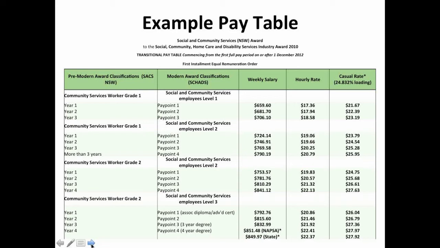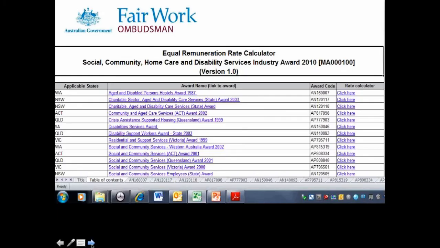This is what the Fair Work Ombudsman's website looks like. So they have a calculator, and it can be a useful tool for you. I do suggest that you don't rely on it solely to do your translations, because certainly we're all open to making mistakes. So if you are using this, I do suggest that perhaps it's better to have a look at your own translations and have a go at it yourself, and then try and cross-match it with the calculator to try and see if you can work out what it should be.